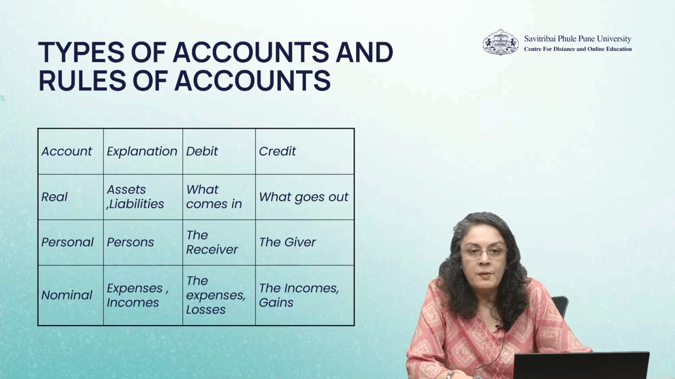There are three basic rules of accounting and there are three types of accounts. The types of accounts in the table you can see in the first column, which are personal account, real account and nominal account. There are three rules of accounting which are based on these three types of accounts. So, when it comes to real account, the rule is debit what comes in and credit what goes out. For personal account, debit the receiver and credit the giver, and for nominal accounts, debit the expenses and losses and credit